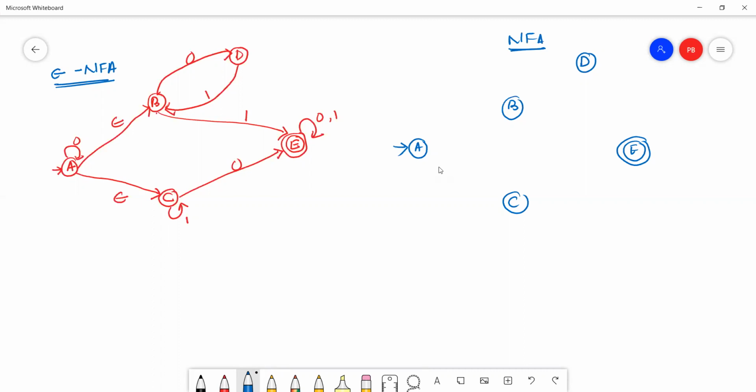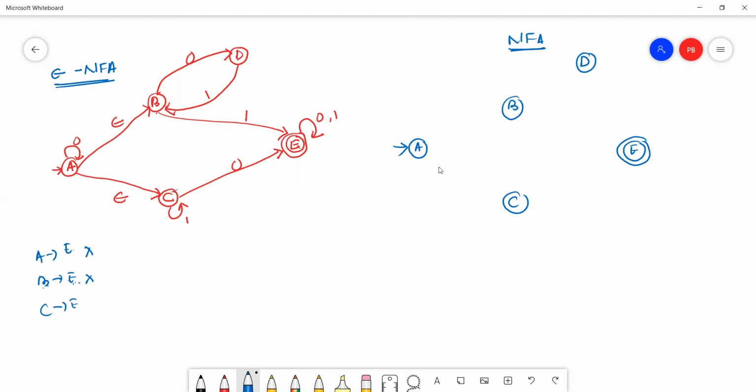From A, we cannot reach the final state with the help of epsilon. From B to E, yes, we can reach the final state E from B with the help of epsilon. From C to E, no, we cannot reach the final state E from C with the help of epsilon, so C will be a non-final state. From D to E, we cannot reach the final state with the help of epsilon.